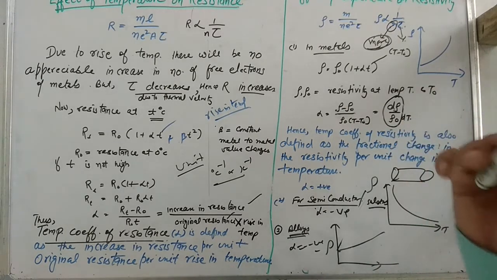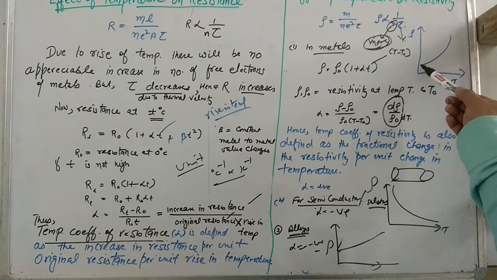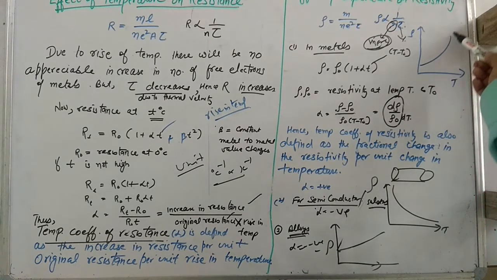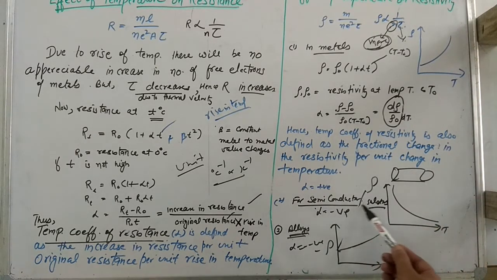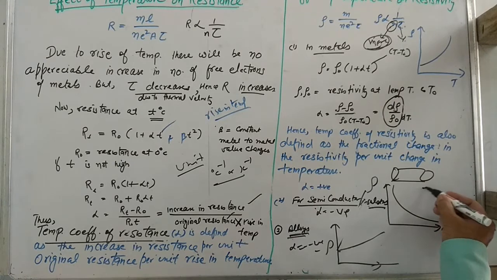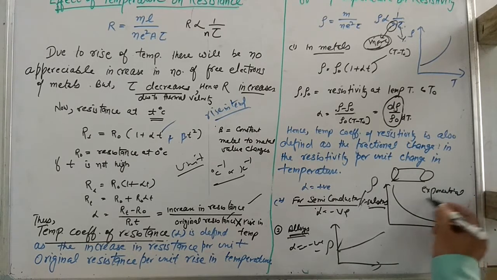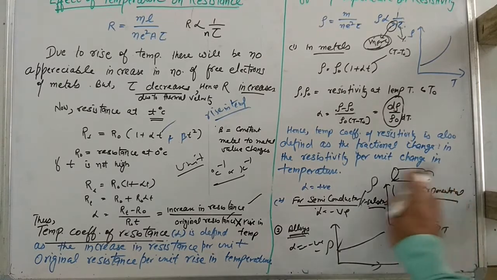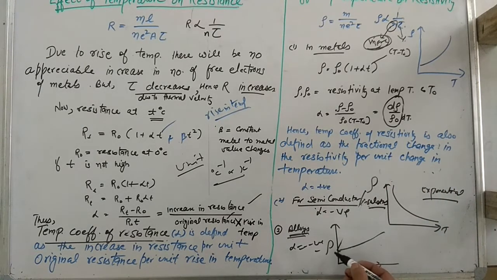So let us repeat once. In metals, resistivity increases with temperature. In semiconductors and insulators it decreases, and it decreases exponentially. This is called an exponential graph. You have studied this exponential graph in +1 class. And in alloys there is very little effect on resistivity.